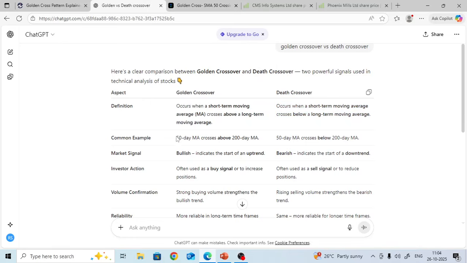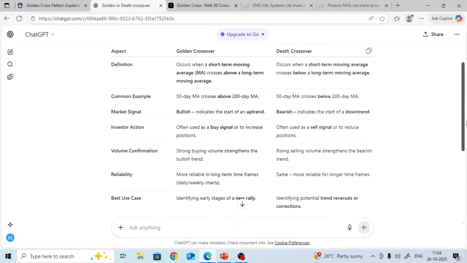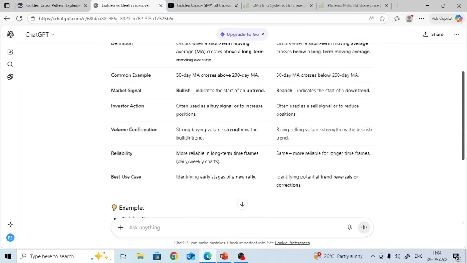For example, the 50 days moving average crosses above the 200 days moving average, and in death crossover the 50 days moving average crosses below the 200 days moving average. Market signal: golden crossover is bullish, that is uptrend. Death crossover indicates the start of a downtrend, that is bearish, isn't it?